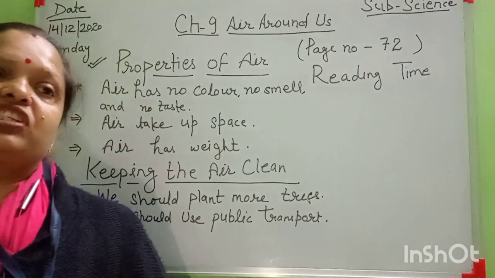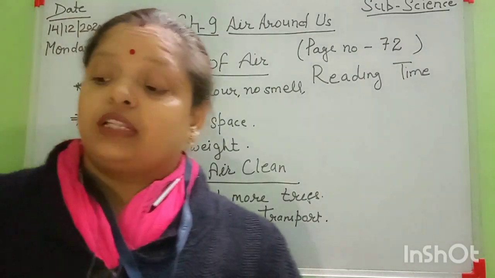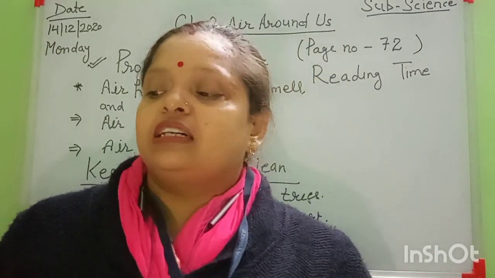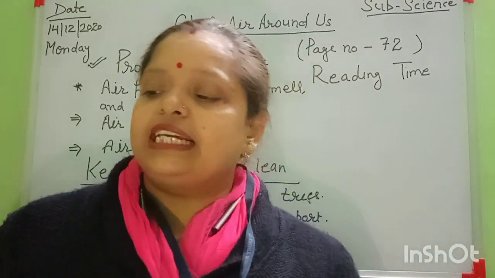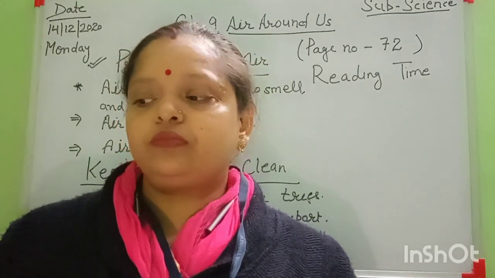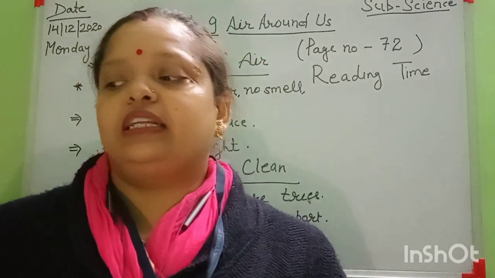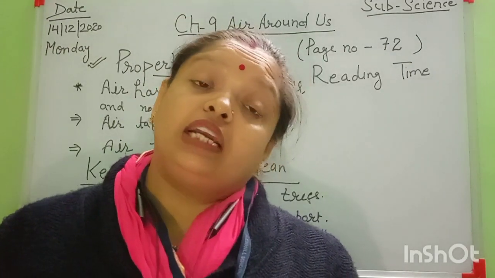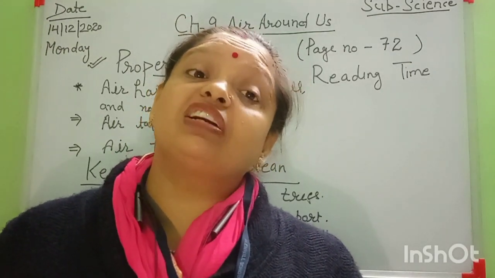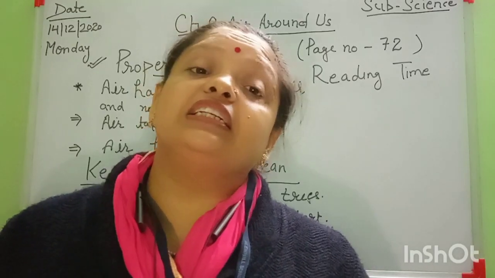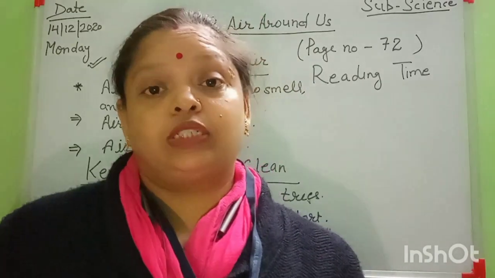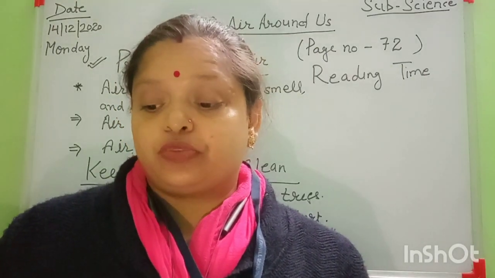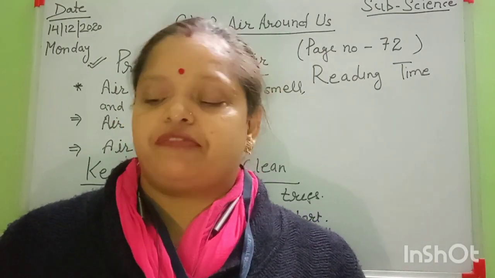And in our country, Delhi is the capital, and it has the dirtiest air in the world. It means in Delhi there is too much air pollution. Yes, you know.